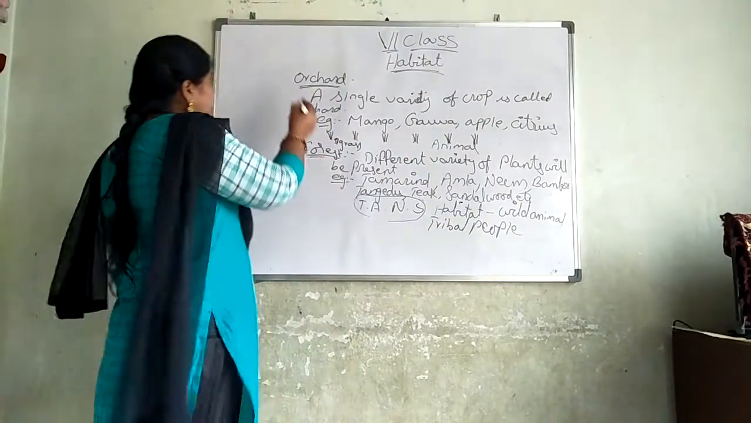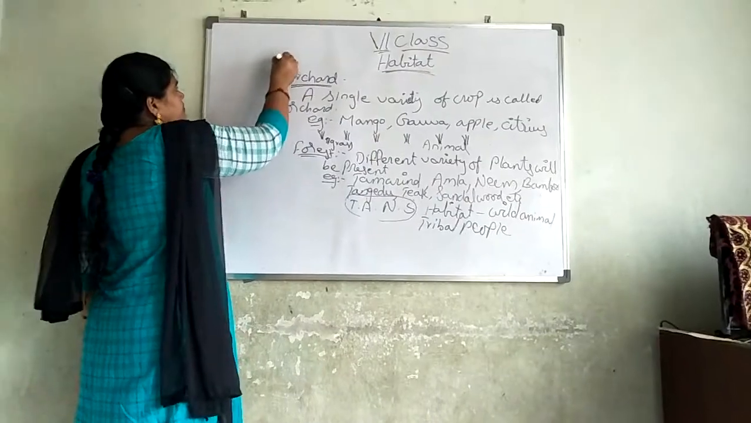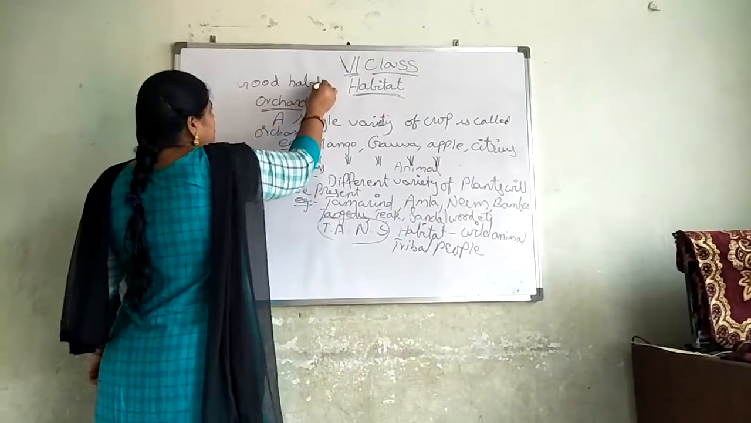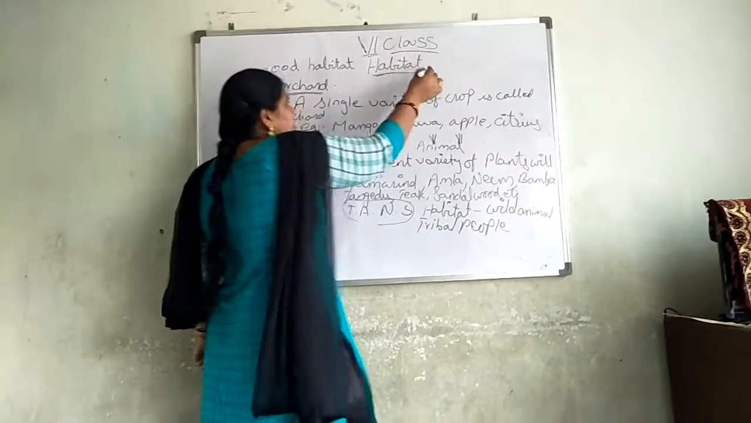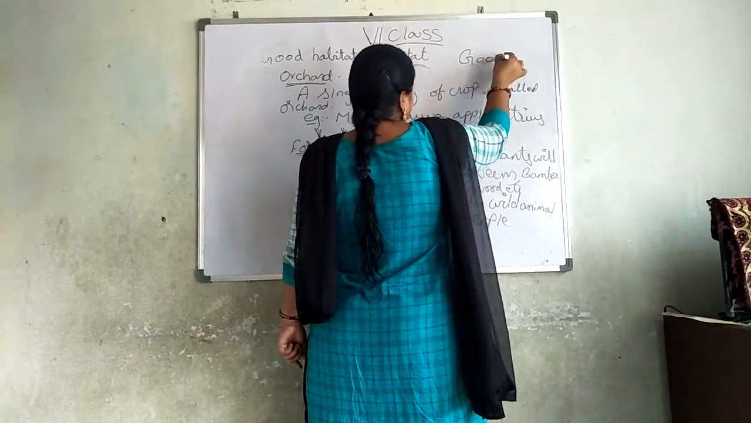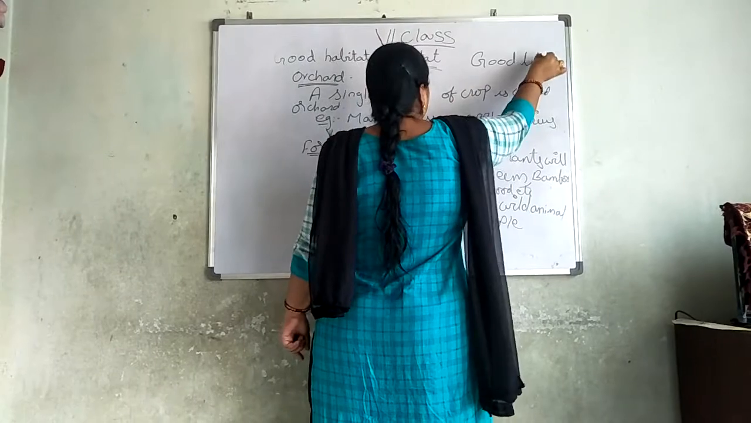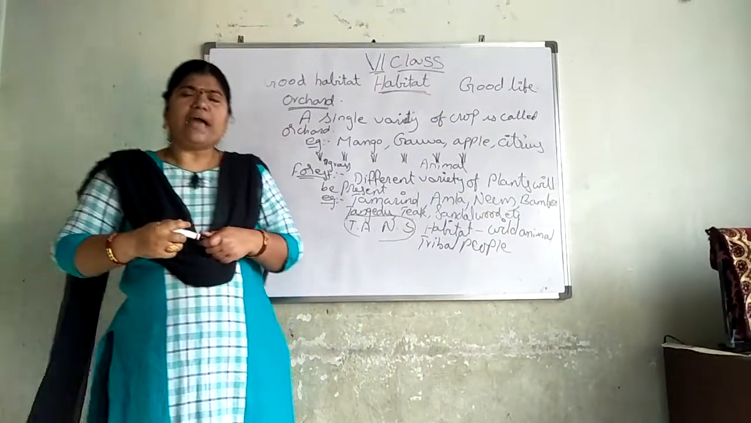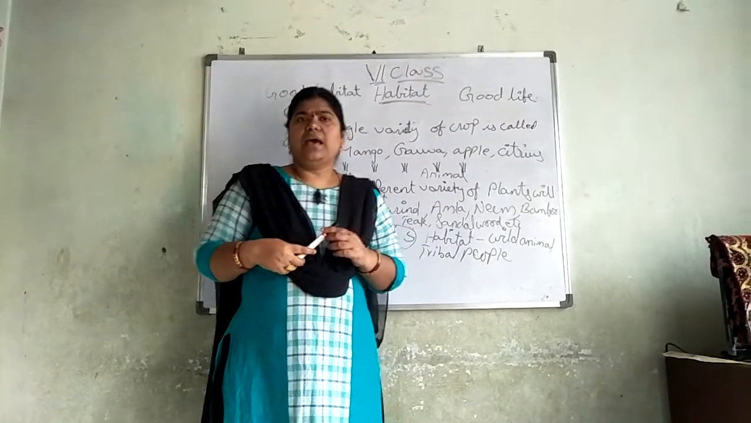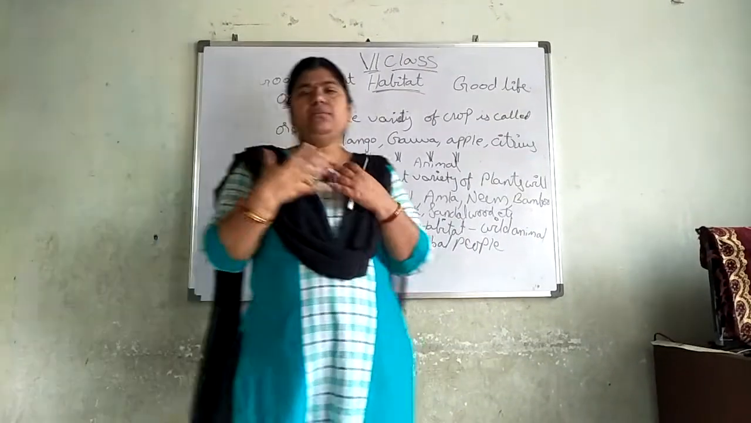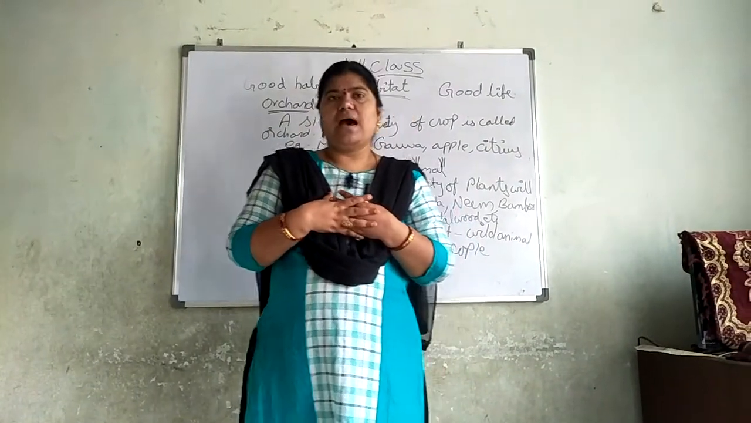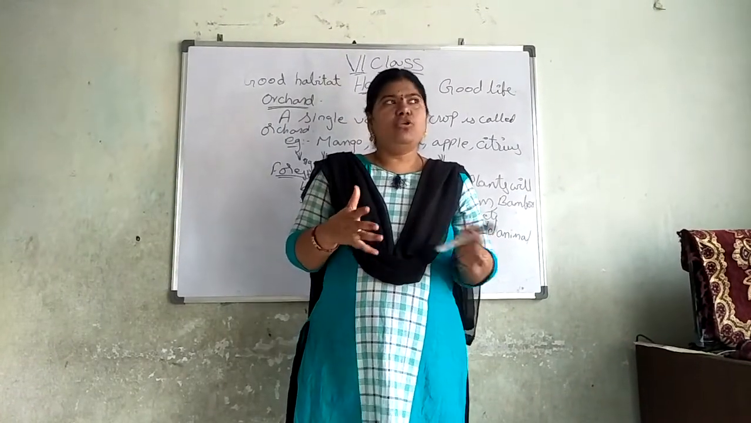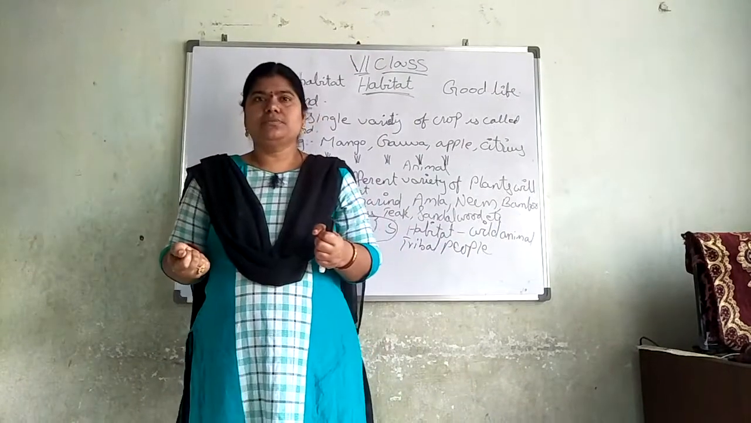Now the other topic is good habitat, good life. What is the meaning of good habitat and good life? Now, I'm a human being. I will be happy in my home. Is it correct or not? No one should come and disturb my house.